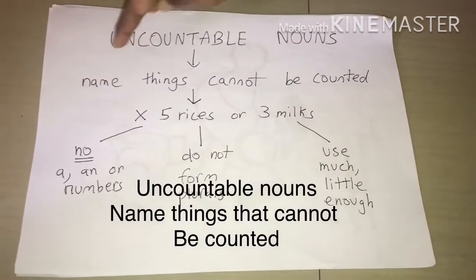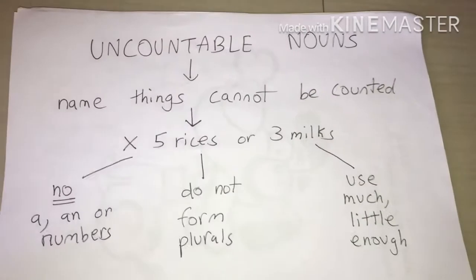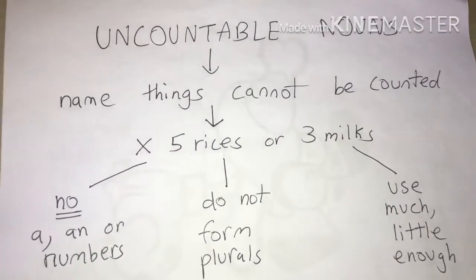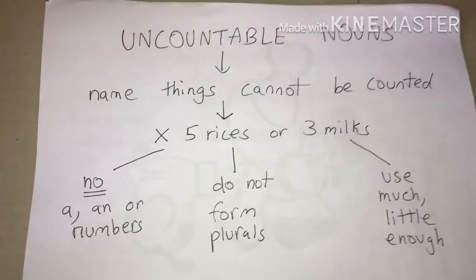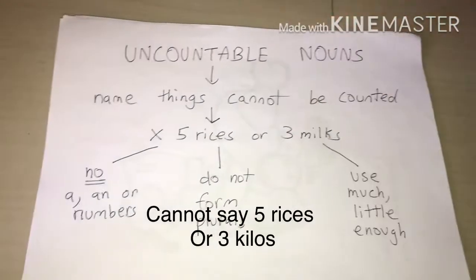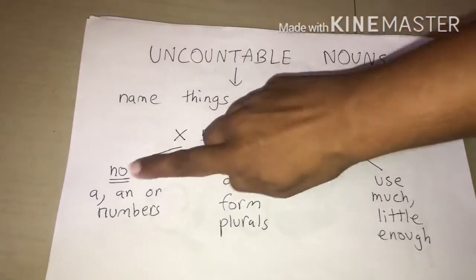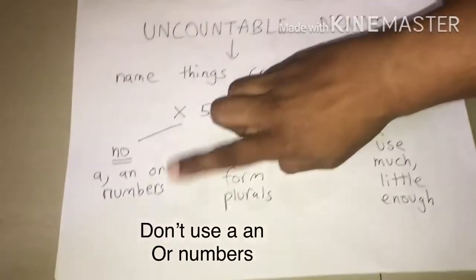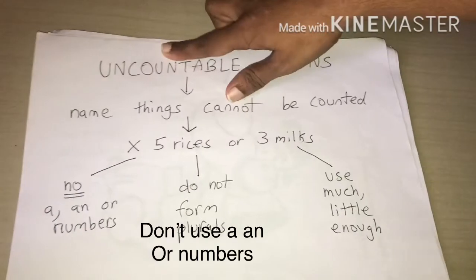Uncountable nouns. The name of things that cannot be counted is called uncountable nouns. For example, you cannot say 5 rices or 3 milks. So, we don't use a, an or numbers with uncountable nouns.